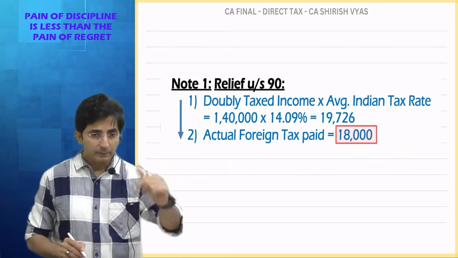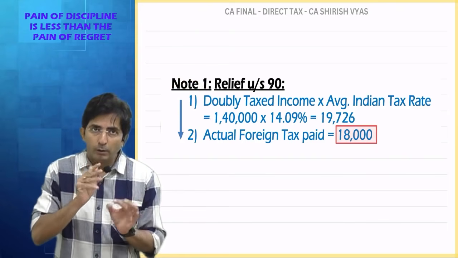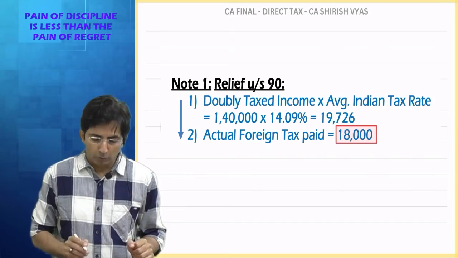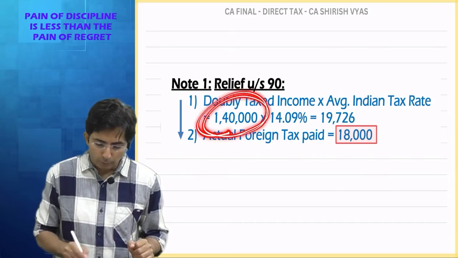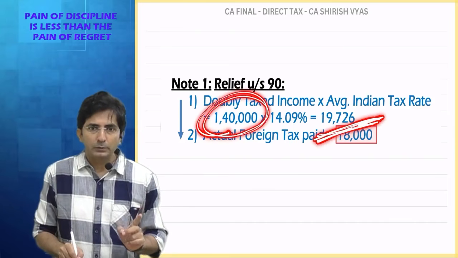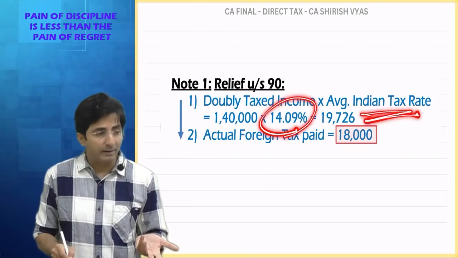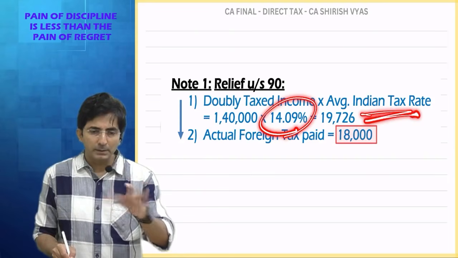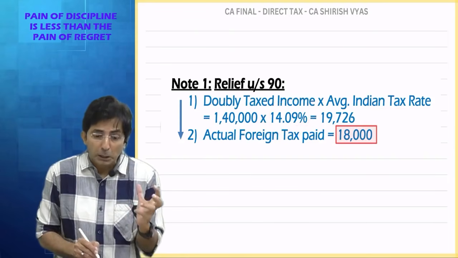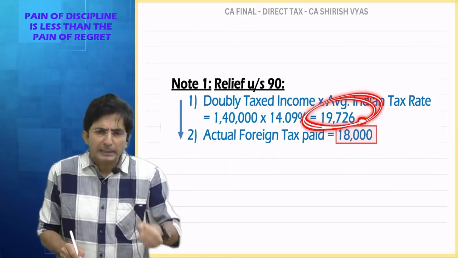Correct. See, in this calculation, listen carefully, what will the assessee complain to the government? Government, Modi government, my 1,40,000 you have taxed with 19,726. See, 19,000 is what India has taxed. The average rate of India is the summary of all slab rate percentages. So the assessee will say, India, you taxed 19,000, you are doubly taxing me.